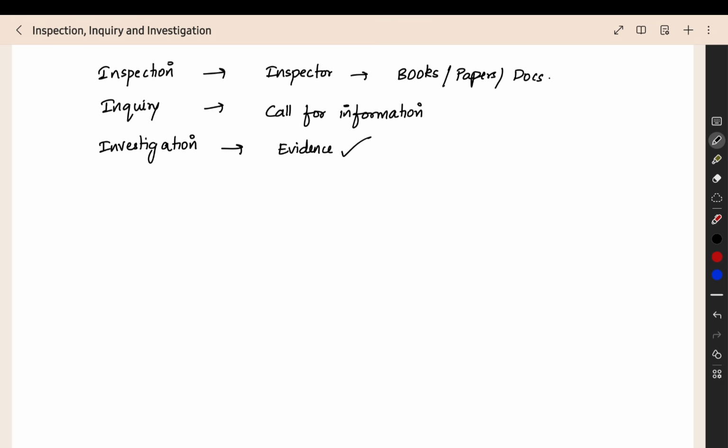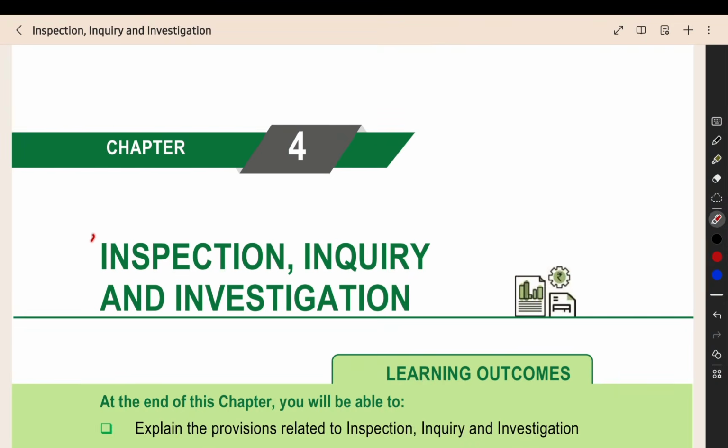They can call the directors and examine them. They can take statements from them. They can demand that they produce documents. They will do the investigation with them, and the directors have to compulsorily provide the information. So that is called an investigation. It is a serious thing. Now these are the basic meanings of these three terms.